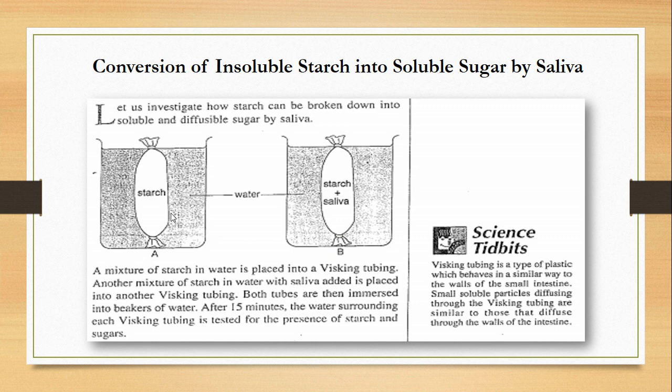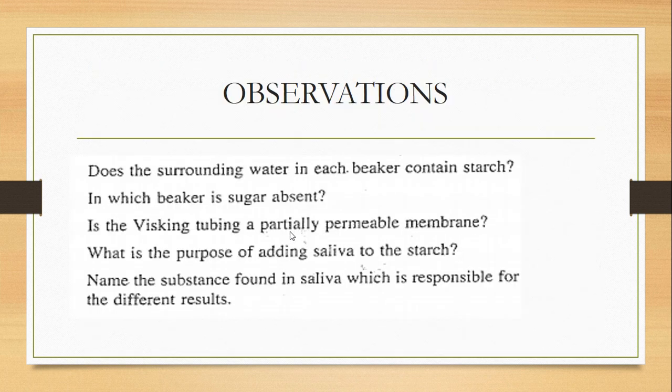Is the Visking tubing a partially permeable membrane? Yes, it is partially permeable. It is not allowing starch to pass through, but it is allowing the glucose to pass through. So it is partially permeable. What is the purpose of adding saliva to the starch? Basically, saliva helps in the digestion of carbohydrates. So saliva is added to break down the starch into glucose.